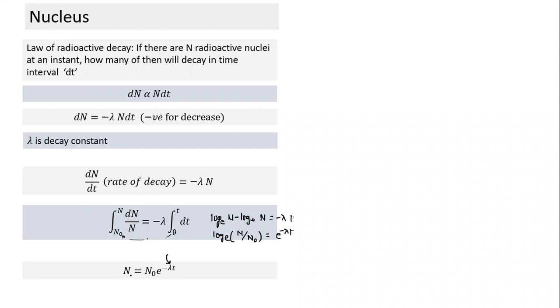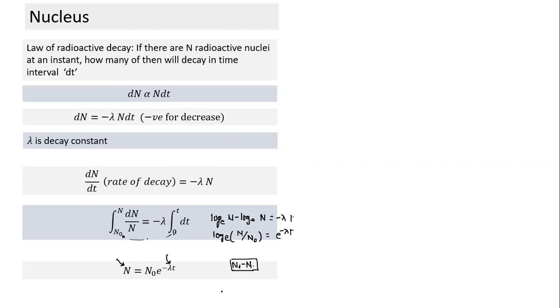At any instance of time, if the initial number of radioactive nuclei is known, I can find the number remaining. This indicates the number of active radioactive nuclei after time t. What will happen to the rest of them? What will N naught minus N indicate?